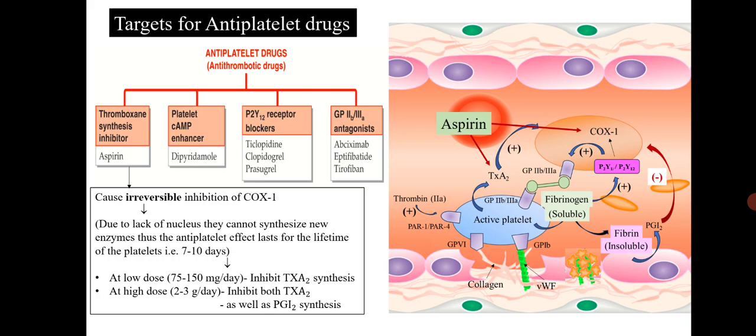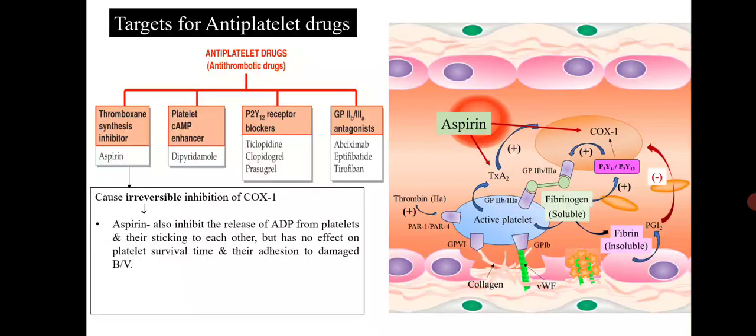Low dose aspirin inhibits thromboxane A2 synthesis, but at high dose it inhibits both thromboxane A2 as well as prostacyclin synthesis. It also inhibits the release of ADP from platelets and their sticking to each other, but has no effect on platelet survival time and their adhesion to the damaged blood vessel.